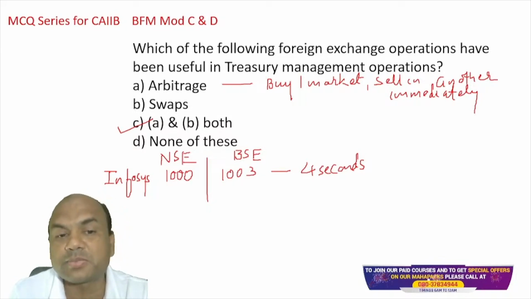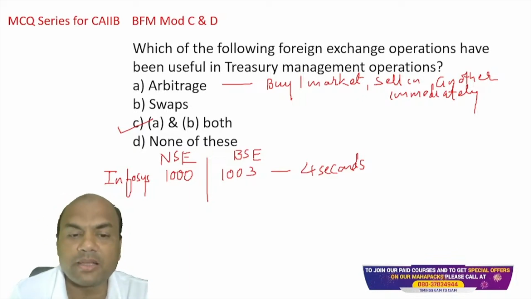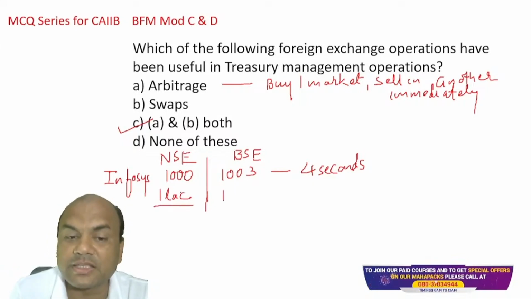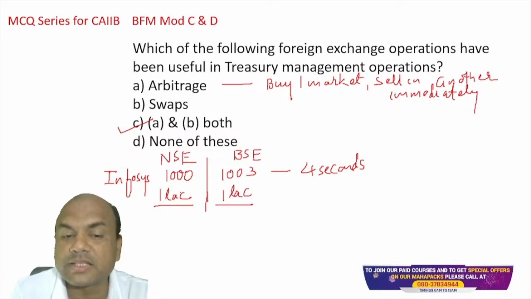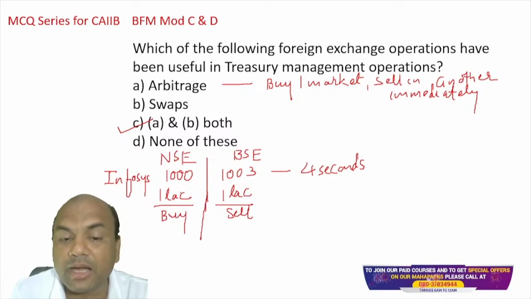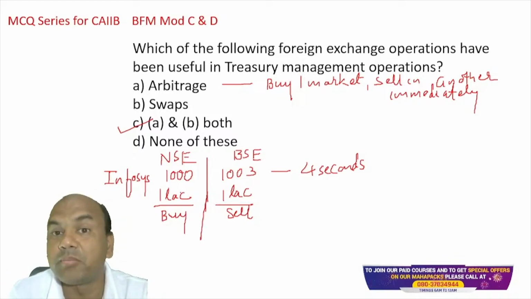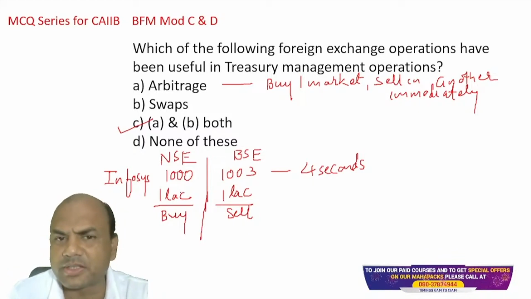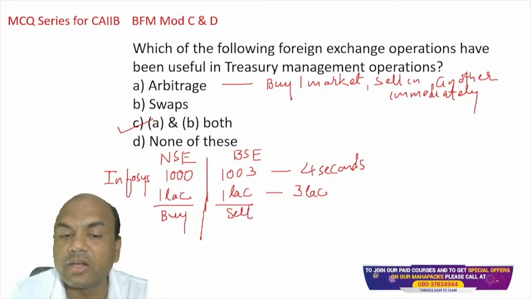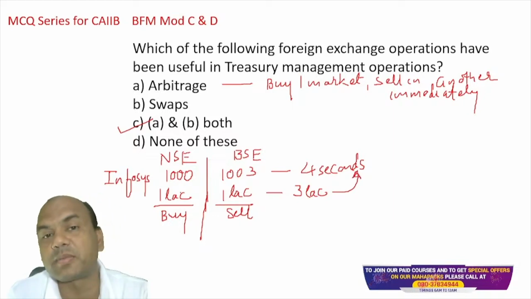Now, if I am the arbitrage person, what will I do? I'll buy 1 lakh shares of Infosys here, right now, and I'll sell 1 lakh shares at BSE right now. Here I'll sell, and there I'll buy. In hardly 4 seconds, I'll do all these jobs. My computers and internet need to be very fast. So what have I done? I've earned 3 lakh rupees: 3 into 1 lakh. This much I've earned in 4 seconds. That is arbitrage.